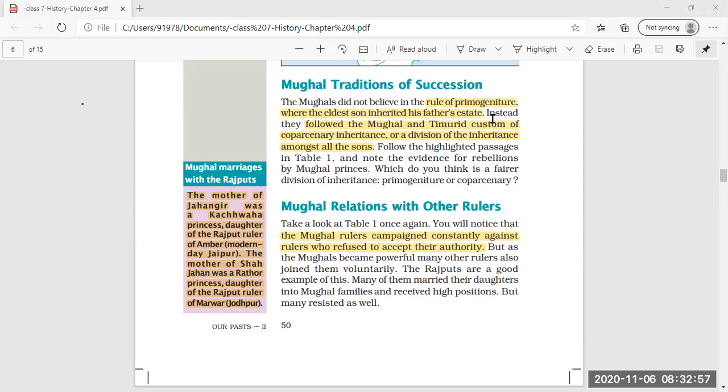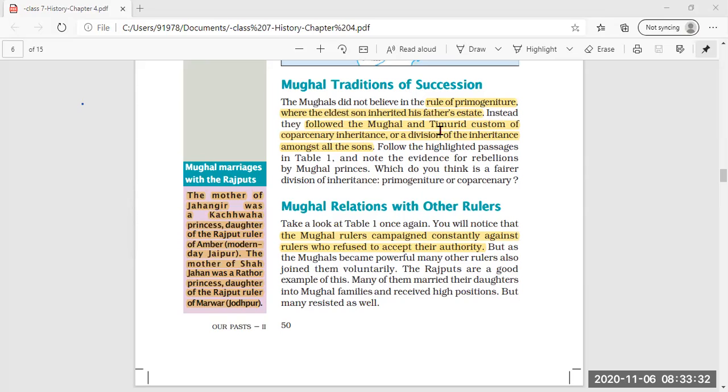According to the rule of primogeniture, the eldest son should get the father's property. Father's estate means whatever the father's property is, only the eldest son will have the share. But the Mughals were not in favor of this rule. Instead, they followed the Timurid custom, according to which the division of inheritance among all the sons should be there.